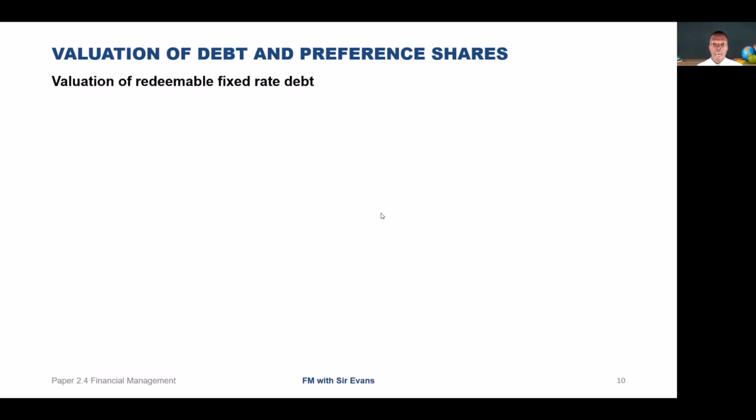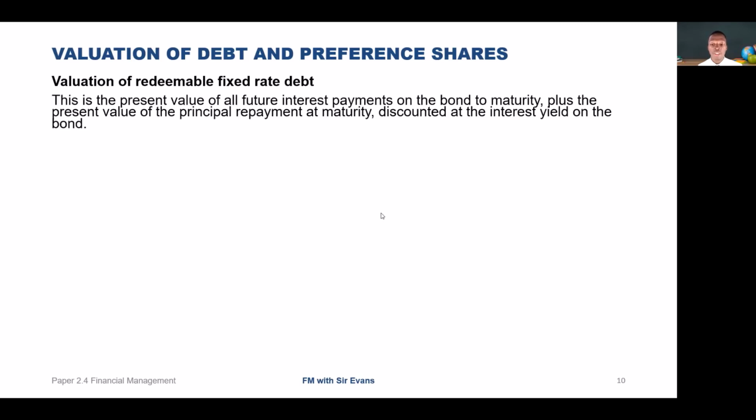So what if we have redeemable fixed rate debt? This is the present value of all future interest payments on the bond to maturity, plus the present value of the principal repayment at maturity, discounted at the interest yield on the bond.